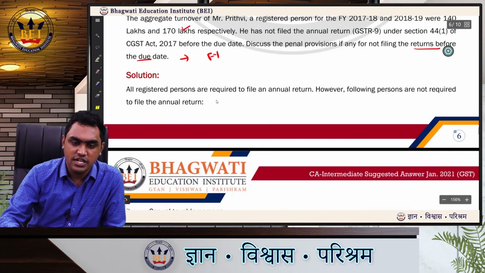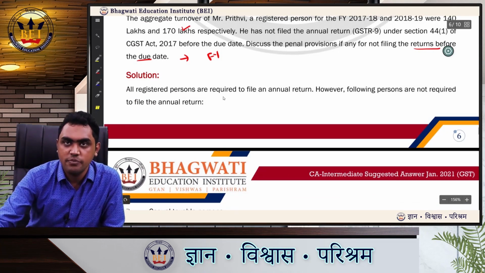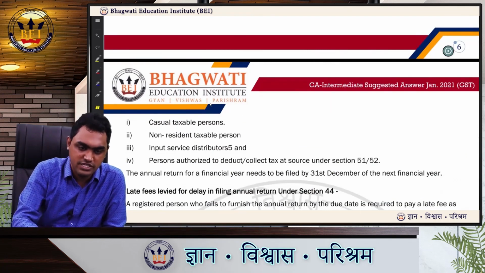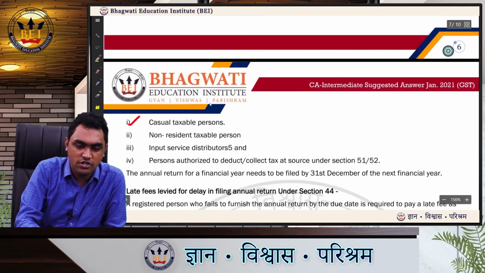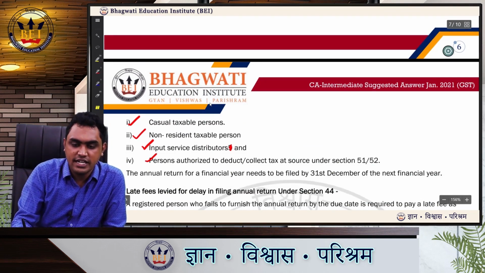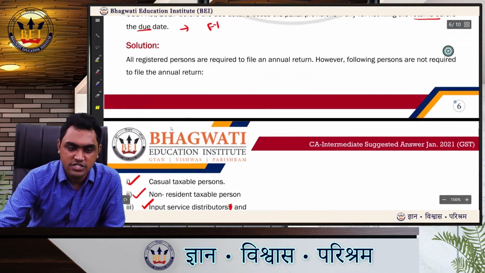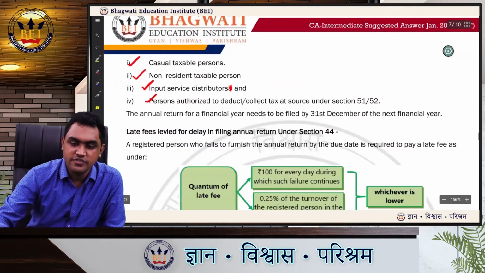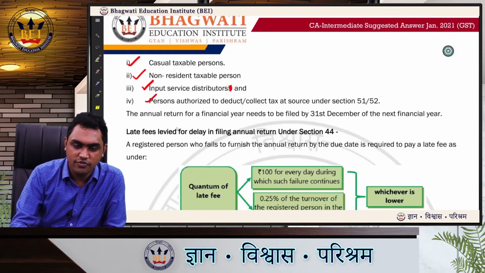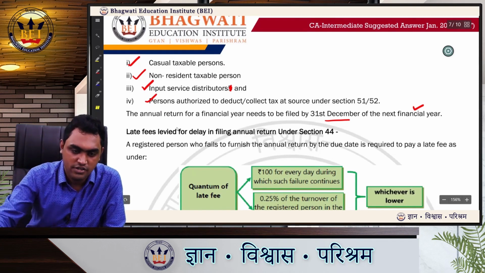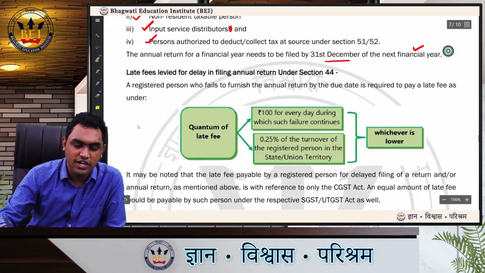All registered persons are required to file annual return. However, the following persons are not required to file annual return. Who are those? All are required, but few exceptions. Casual taxable person, non-resident taxable person, input service distributor, and person authorized to deduct tax and collect tax at source under section 51 or section 52. So our case is not covered in any of this. That means we are required to file annual return. The annual return for financial year needs to be filed by 31st December of the next financial year. Perfect. Okay. If it is not filed, what is the late fee?